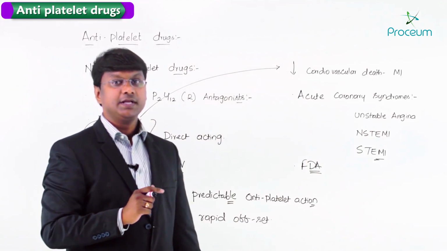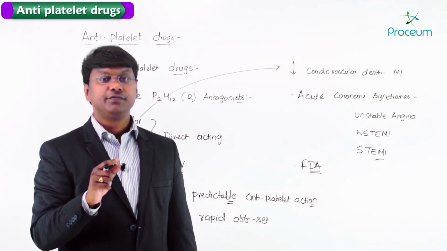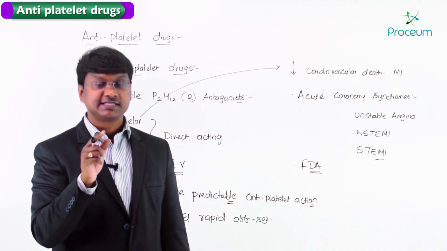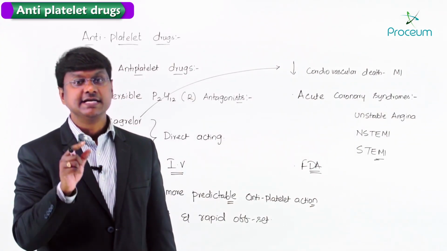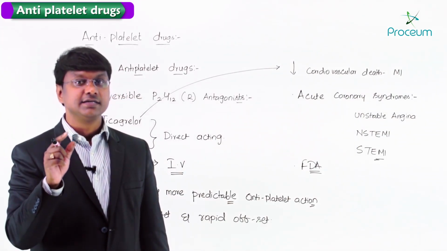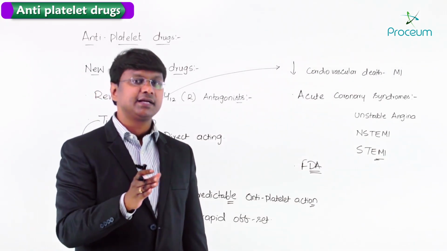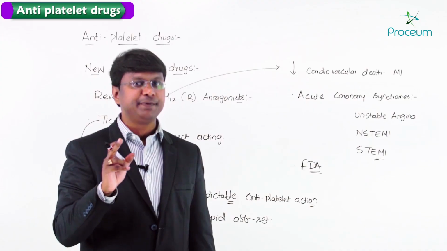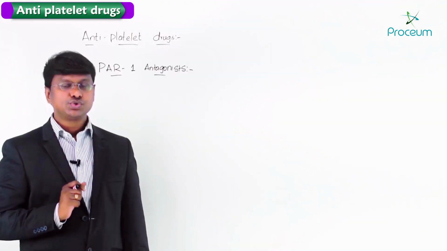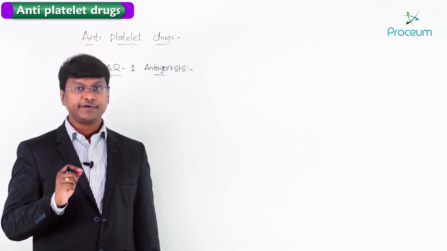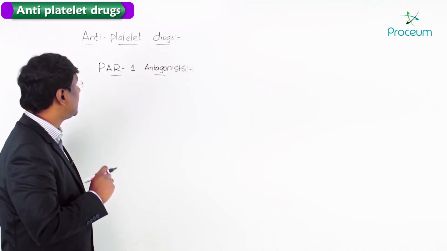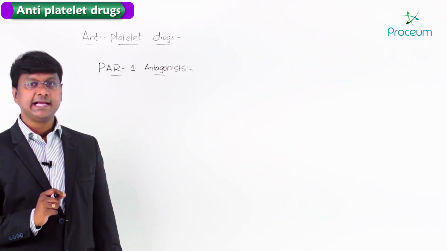Now, apart from this, we also have another set of new antiplatelet drugs, that is the PAR receptor antagonists. The next important group of the newer antiplatelet drugs are PAR1 antagonists.